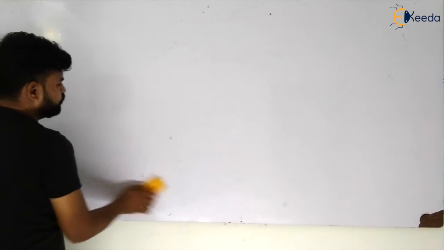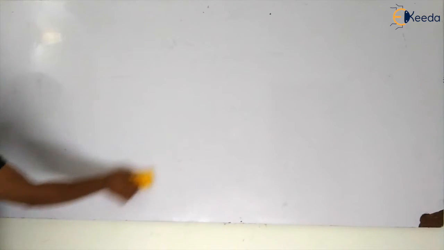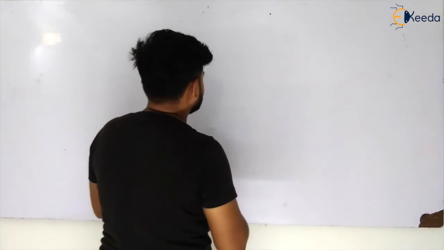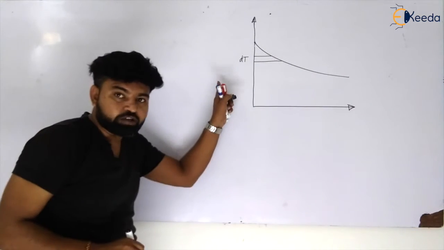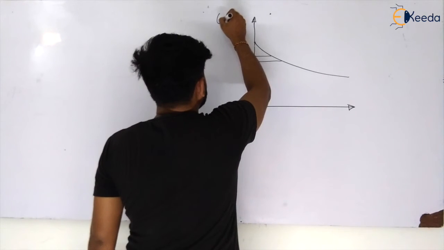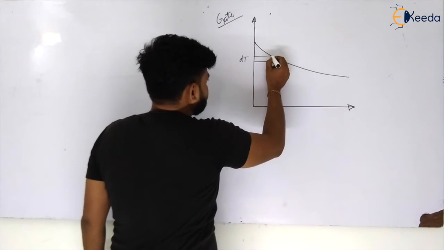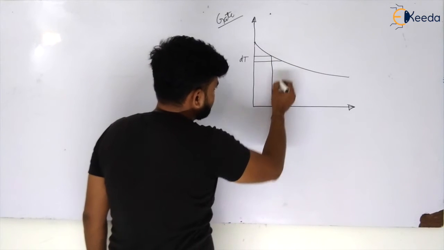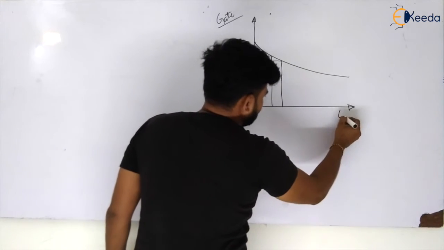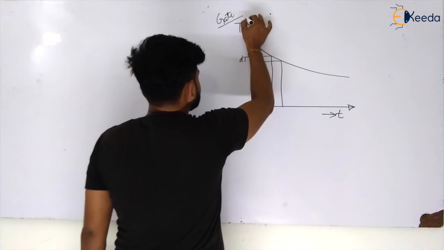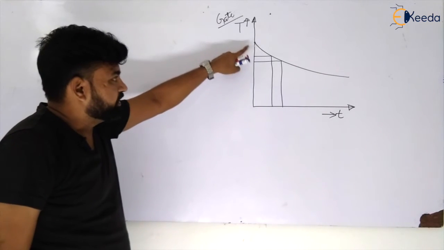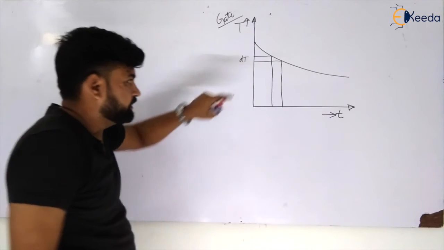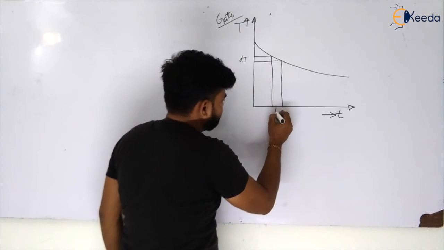Now if I am having two objects, let us say, if heating is there, if I am taking a small temperature change, that is dt, and that is very important from a design point of view. So let us see. In this graph there is temperature and time t. What I can observe is when I am cooling this, if there is a small temperature change dt, then the time will be t1.